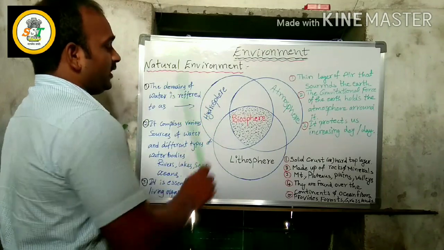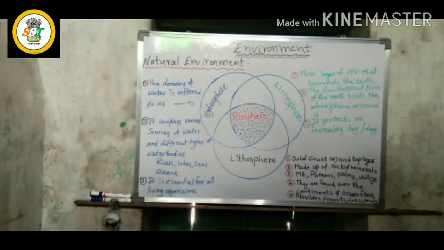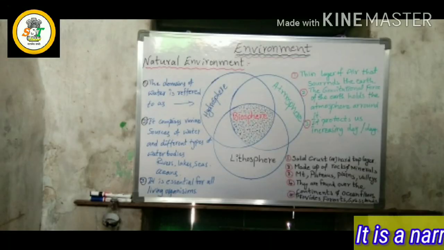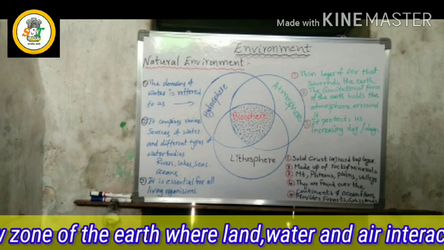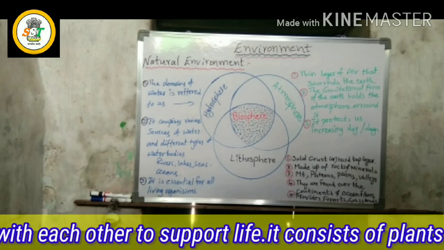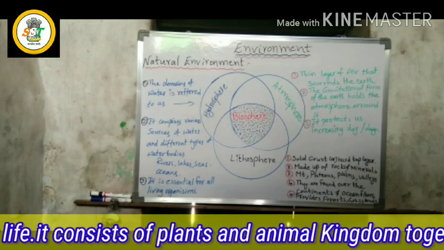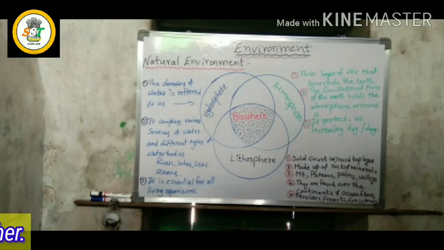This is under the natural environment, which you learned in the previous class. But what is meant by biosphere? Biosphere is a narrow zone of the earth where land, water, and air interact with each other to support life. It consists of the plant and animal kingdoms together.